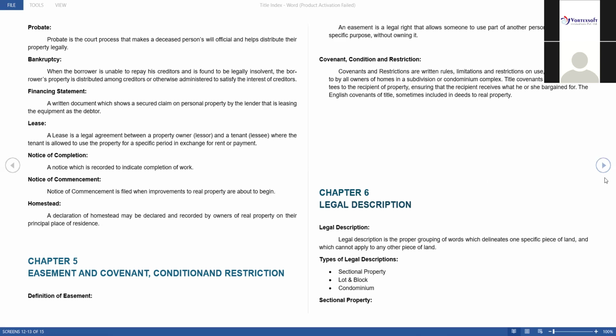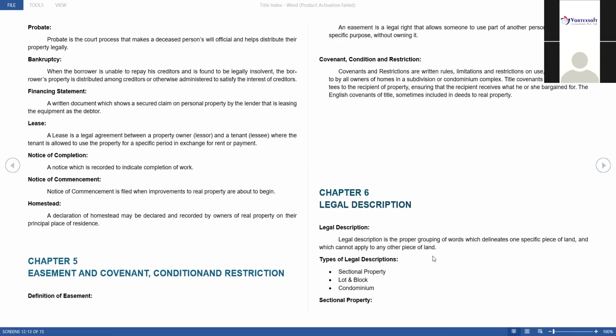Here you have to mention your lot number, block number, which street, which area, which district, and your pin code or zip code. Legal description is a proper grouping of words which relates to a specific piece of land and cannot be applied to any other piece of land. That is called legal description.